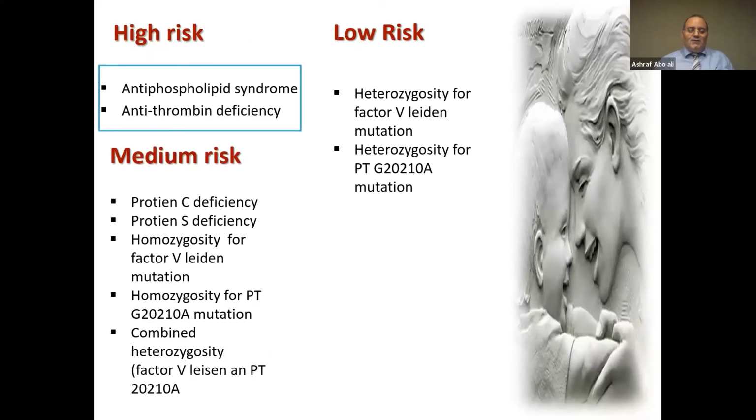This classification is very important all through our presentation, because the high-risk, medium-risk, and low-risk thrombophilias are a classification that is important to judge our management and practice for thrombophilia. So please remember that the two antis are the high-risk thrombophilias: the antiphospholipid syndrome and the antithrombin deficiency.